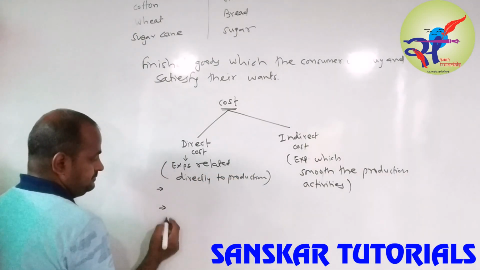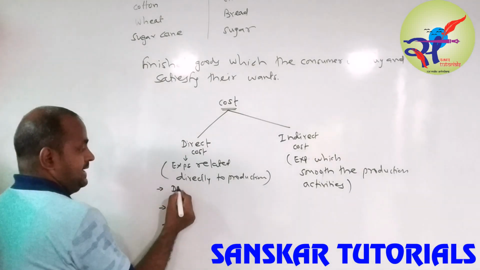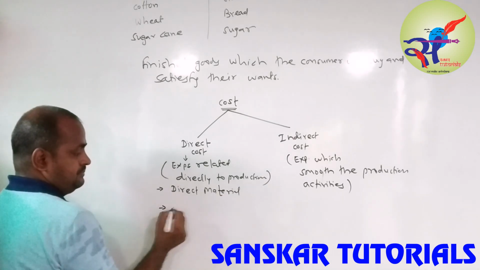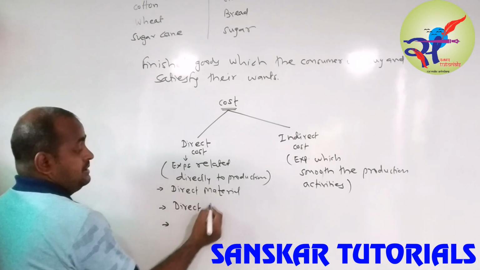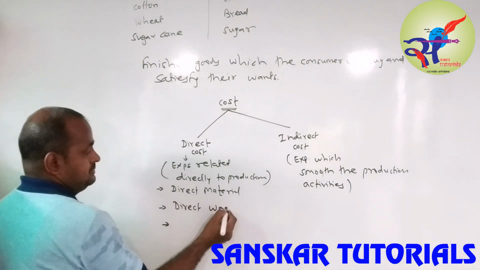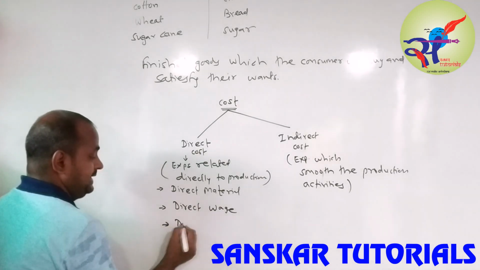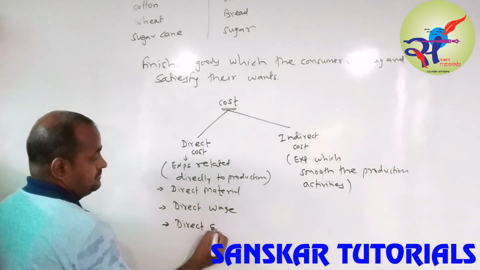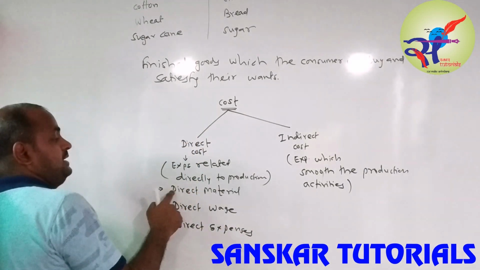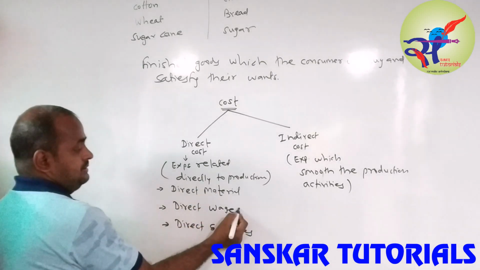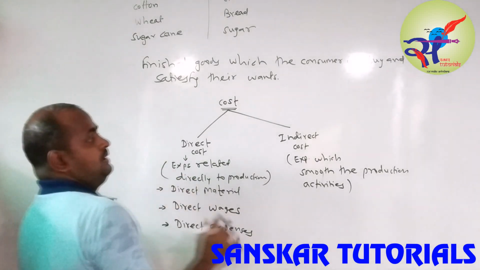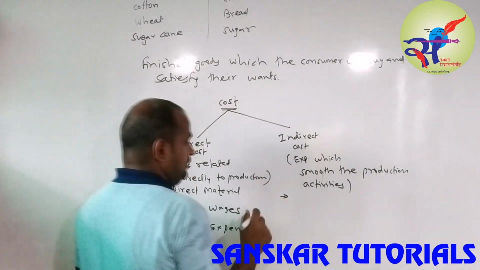There are three parts: direct material, direct labor or direct wages, and then direct expenses. So direct cost has three parts: direct material, direct wages and direct expenses. We will see them later in detail. And indirect, that you already know from SY BCom.